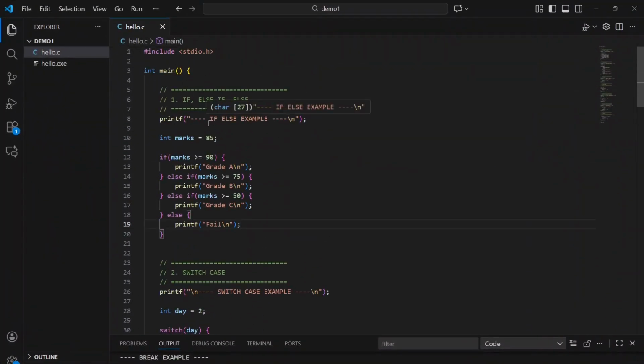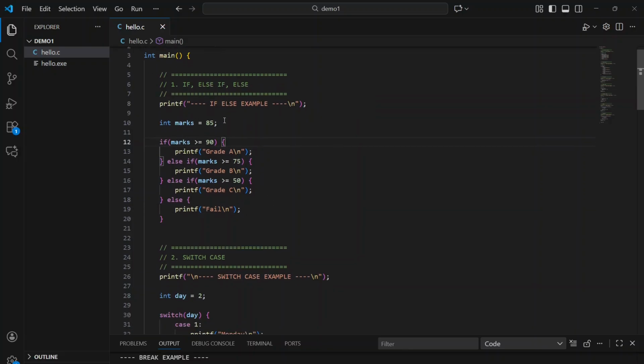So the first program is about the if else condition statements. So the marks is equal to 85. If marks are greater than or equal to 90, it will give A grade, and if marks are greater than or equal to 75, it will give B grade. So for our condition, 85 is greater than or equal to 75. This condition is satisfied, we will get the grade B. So we'll run this code.